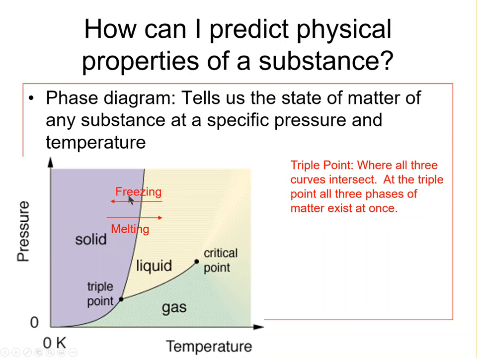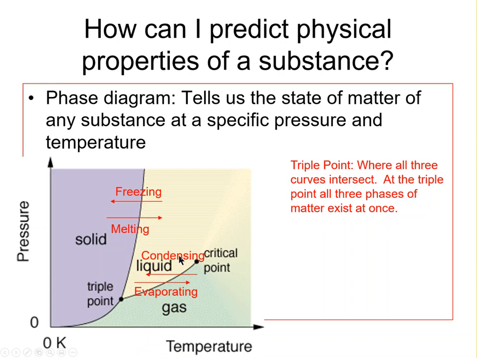So if we had a point cross that line, we would say that our substance froze. We can also do the thing at the border between liquid and gas. We know if we go from a liquid to gas, we call that evaporating. And a gas going back into a liquid is called condensing. That's why when you have a cold glass of water on a hot day, the water that forms on the outside of the glass is called condensation.